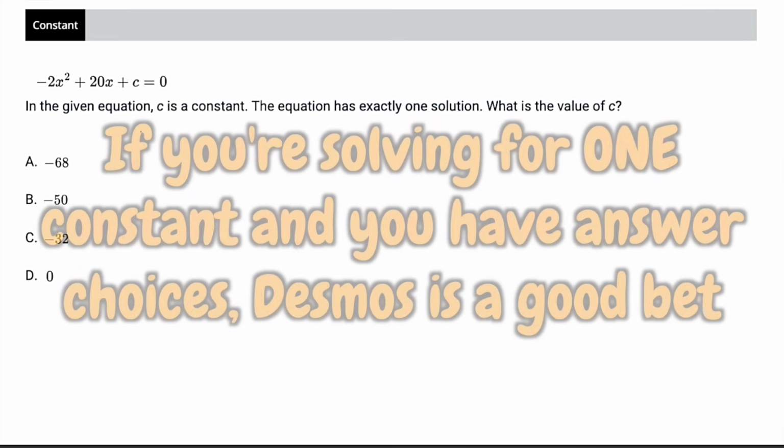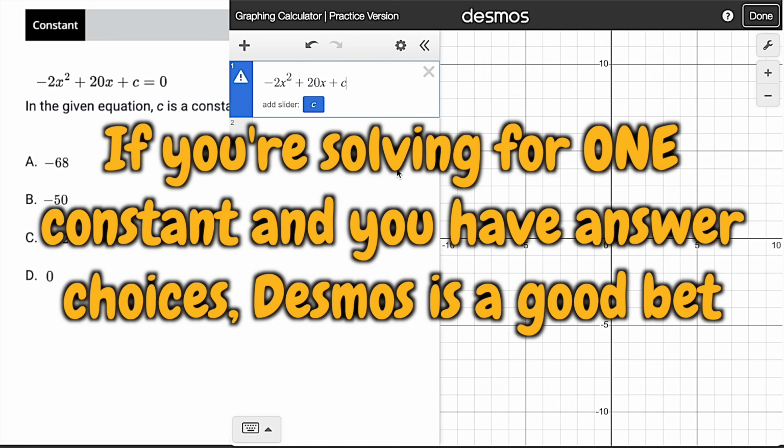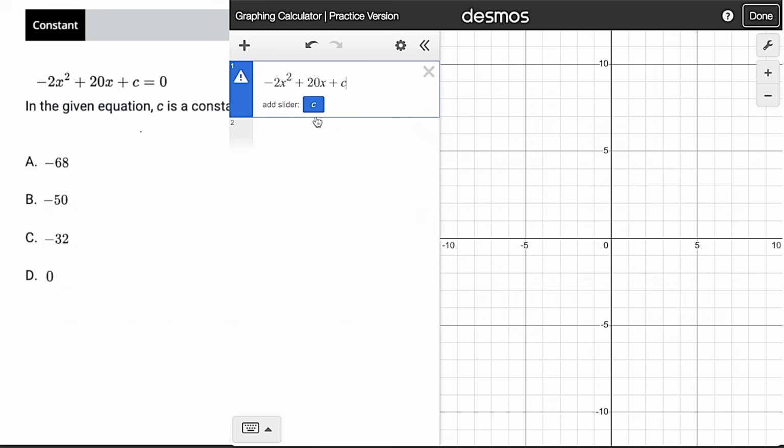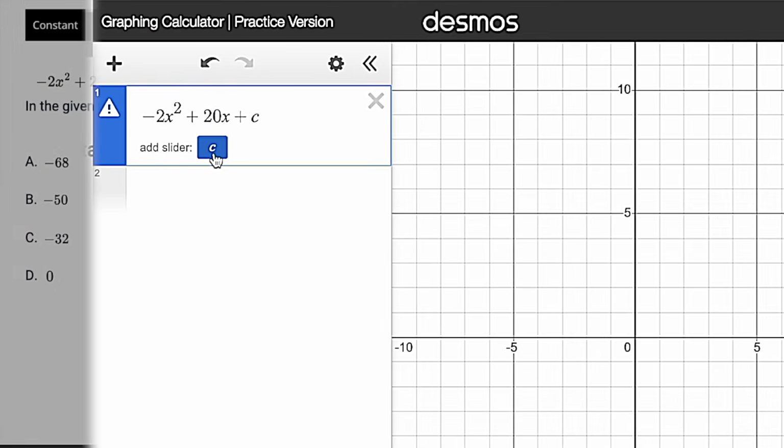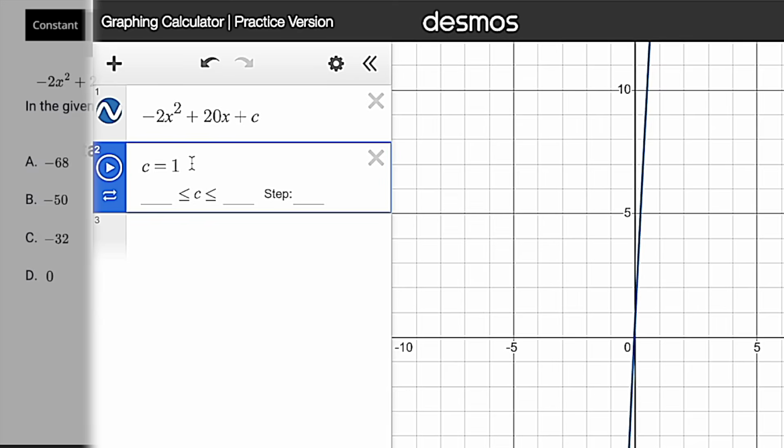Again, we're going to tap into Desmos, and we just need to plug in the equation itself. It's going to say, hey, dude, I don't know what C is. And you're like, hey, dude, I don't either. I'm trying to figure that out. So we're going to add a slider. And the reason that we definitely want to use Desmos on this is that they're giving us choices right here.